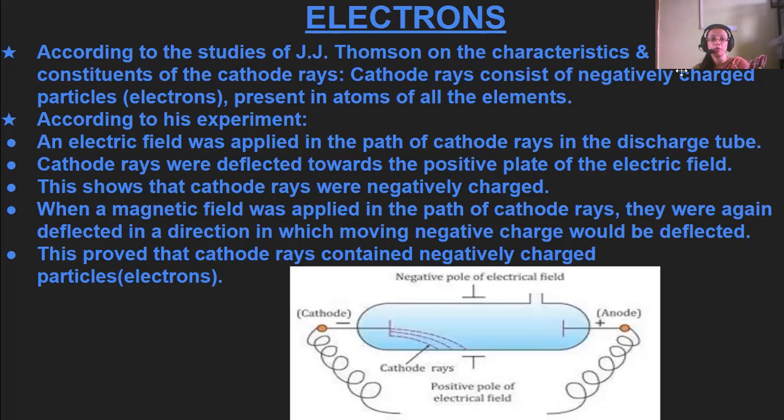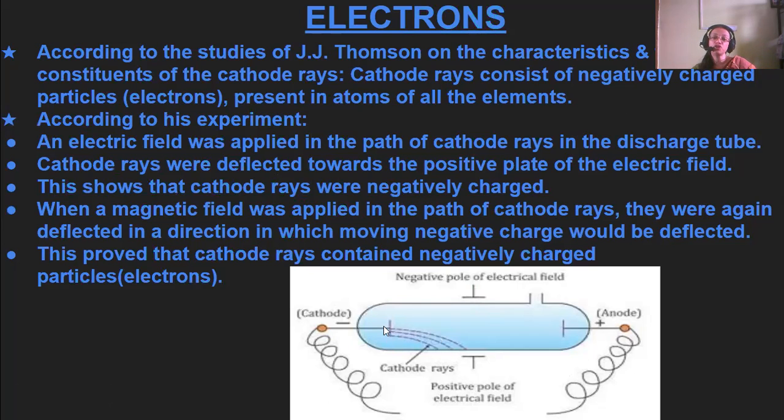According to his experiment, an electric field was applied in the path of the cathode rays in the discharge tube. This showed that the cathode rays were negatively charged, and they were deflected towards the positive plate of the electric field. There is a negative pole and also a positive pole there.